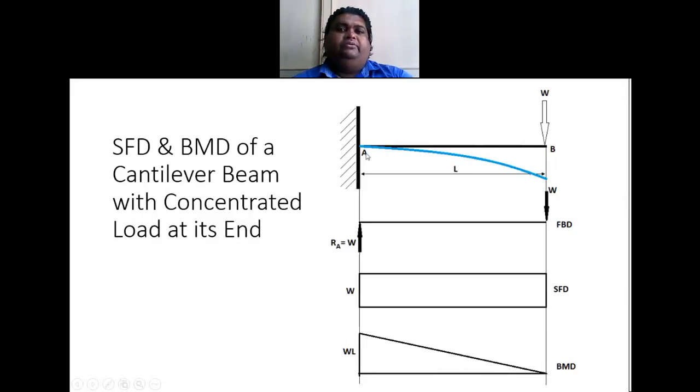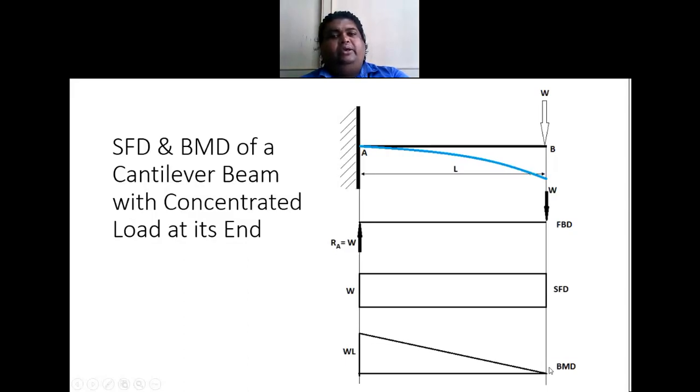Okay, a very good example of a cantilever beam is your electric poles or light poles, right? You see any lamp post or electric pole, the thickness of the pole at the support, or at the ground where it is fixed to the ground, is considerably larger as compared to the thickness at the end, right? The main reason is the bending moment at the support is maximum, and at the tip where the load is being applied it is equal to 0.